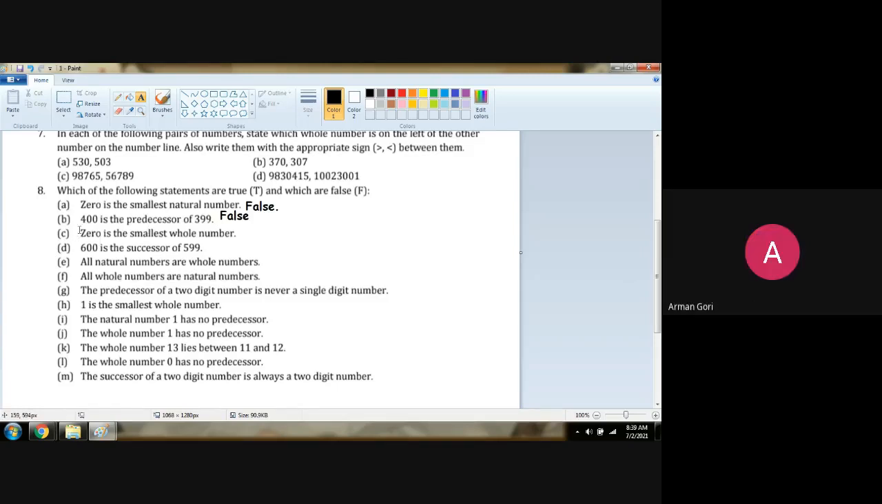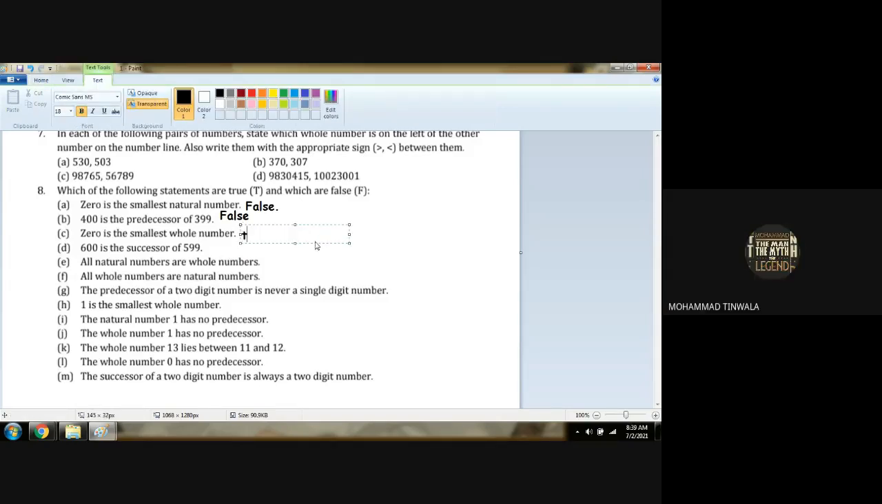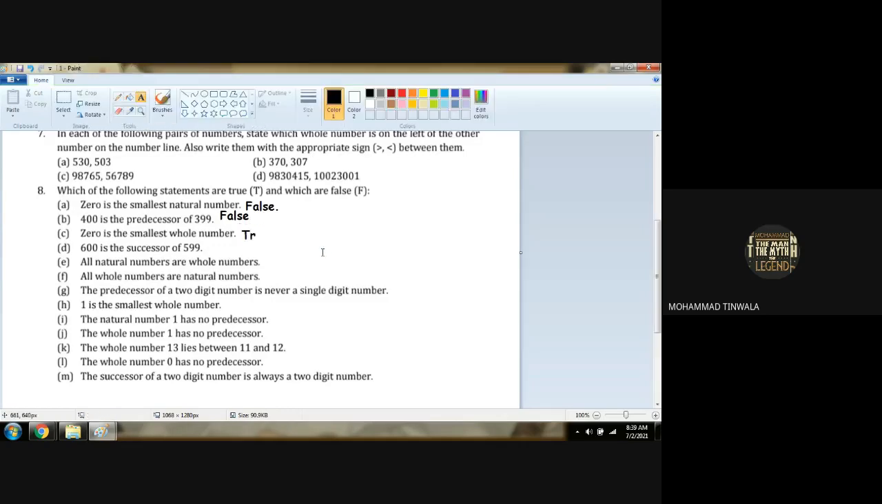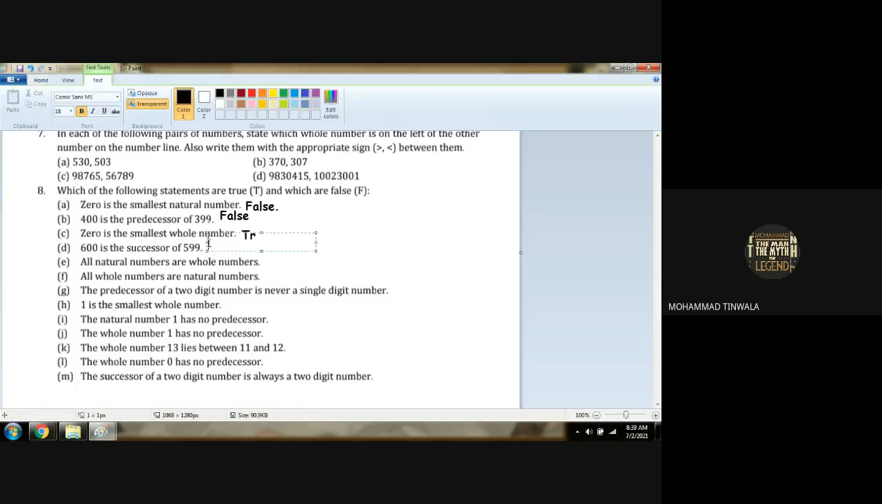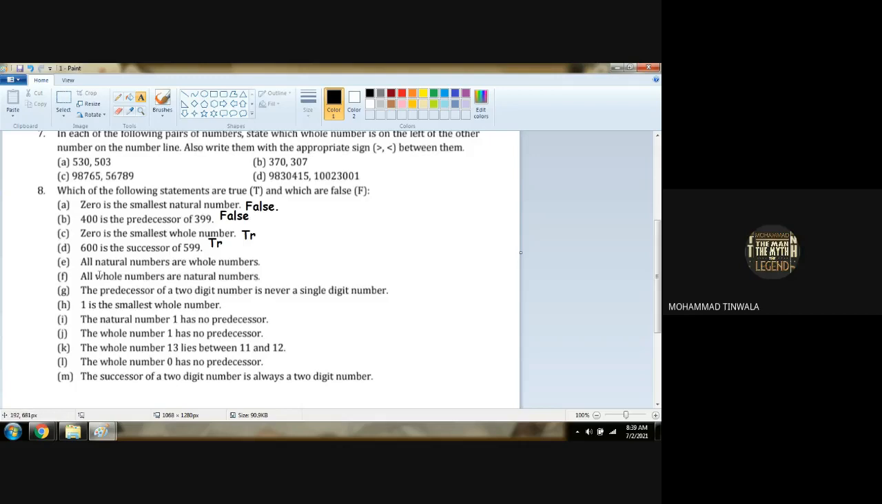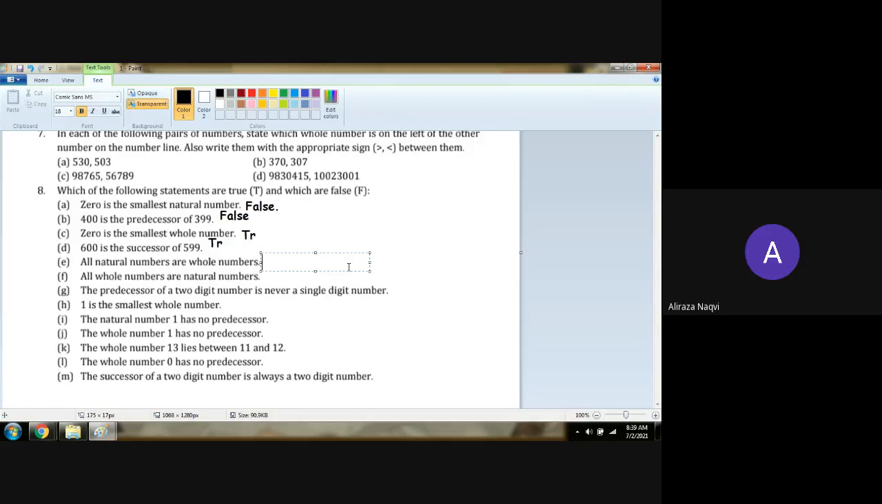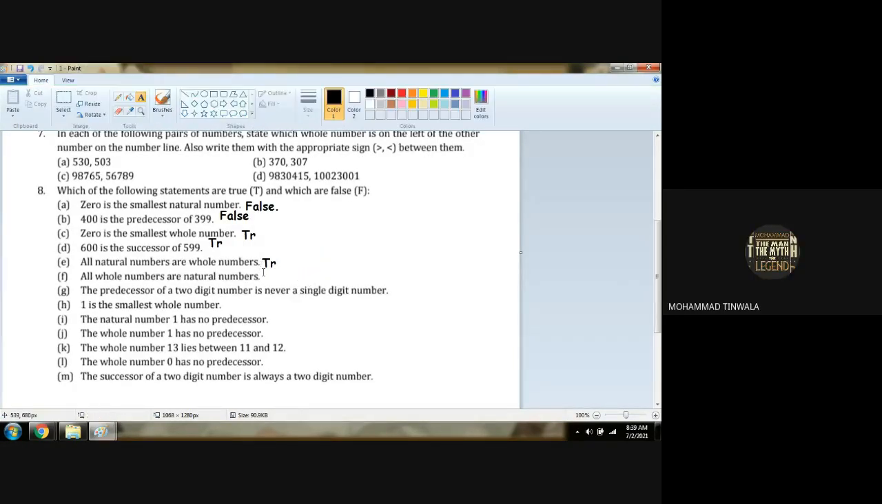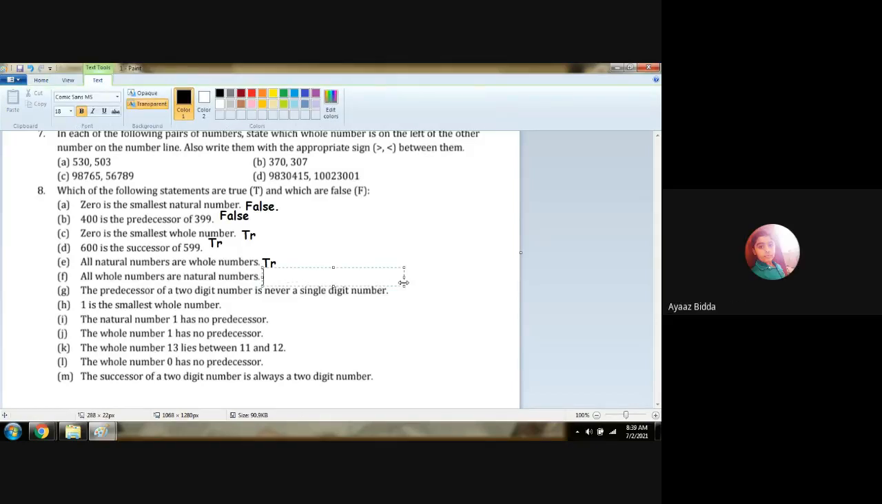Then third one, 0 is the smallest whole number. True. Then 600 is a successor of 599. True. All natural numbers are whole numbers. True. All whole numbers are natural numbers. False.